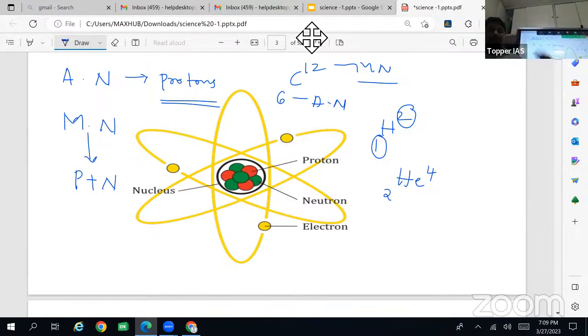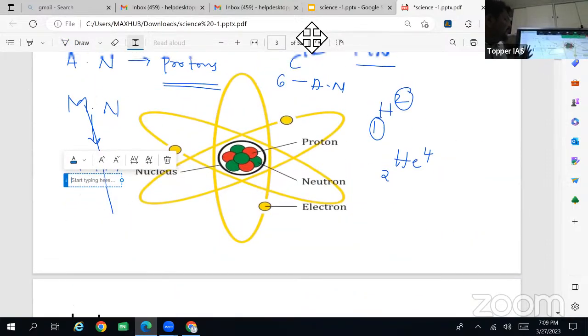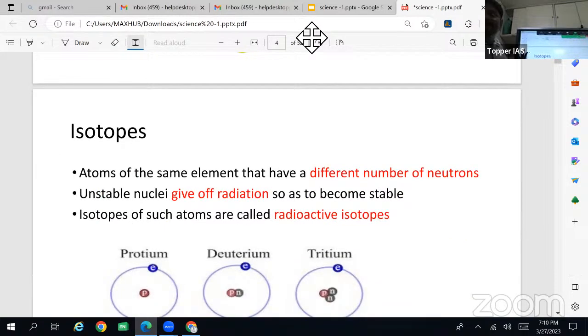Isotopes, we'll see what these isotopes are. So atomic number and mass number are clear? Very basic.